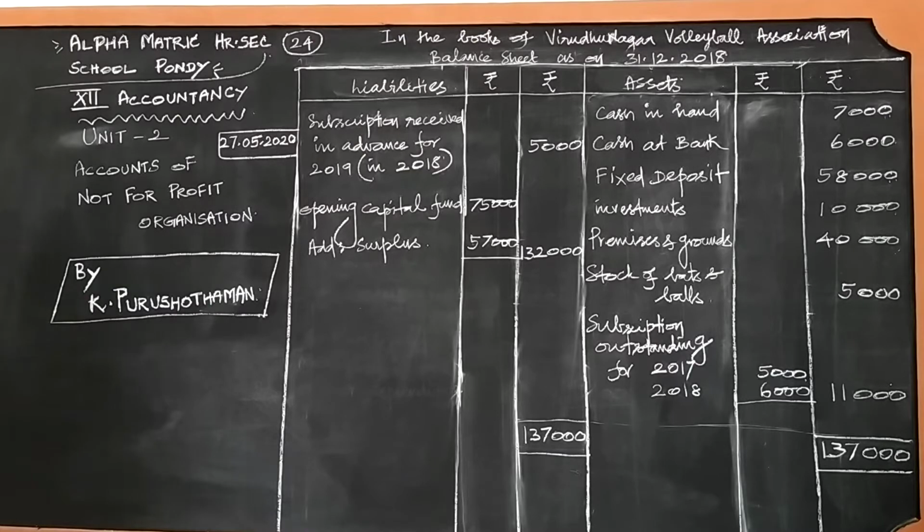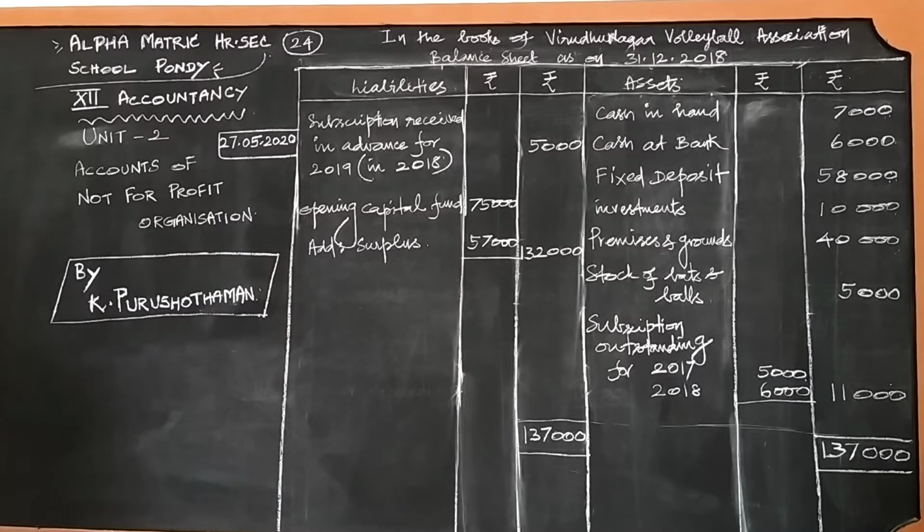For what purpose is the income and expenditure account prepared, and for what purpose is the receipts and payments account prepared? The receipts and payments account is prepared to know what are the receipts of the concern and what are the payments of the concern. But the income and expenditure account is prepared to find whether the income is greater than the expenditure or the expenditure is greater than the income.